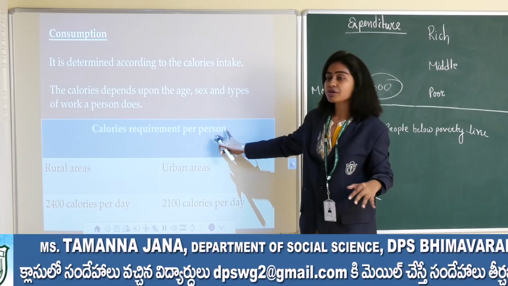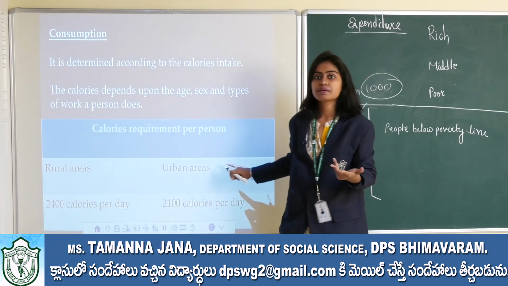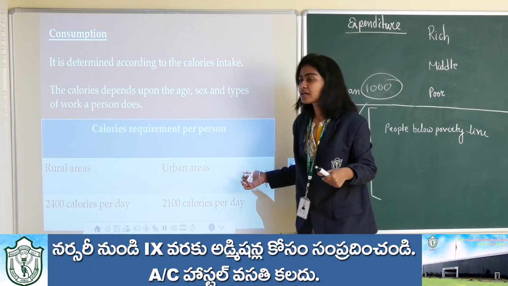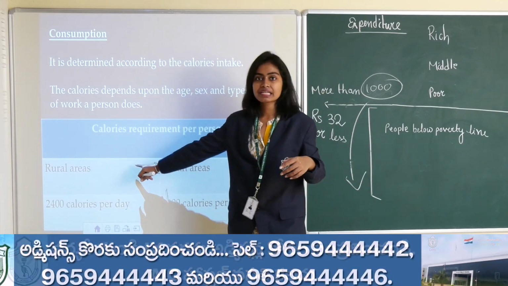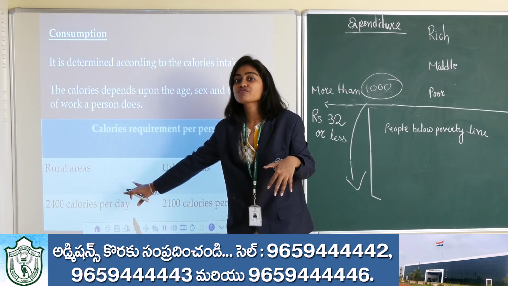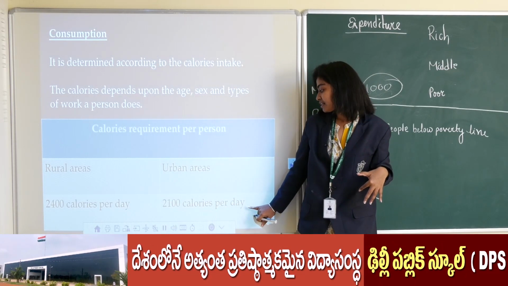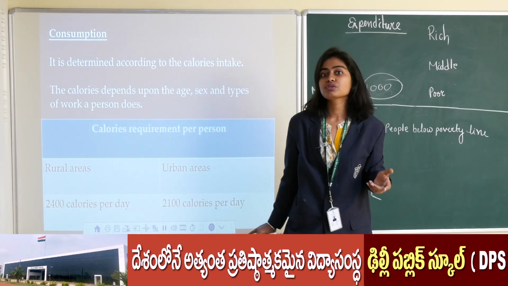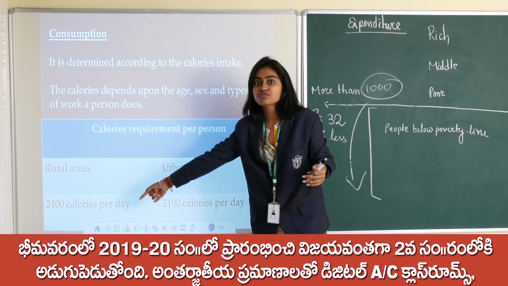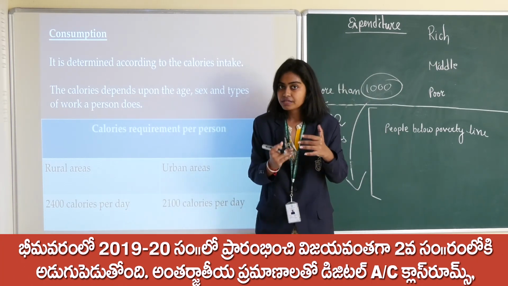Calorie requirement per person. Rural areas means villages, urban areas means cities or towns. So Bhimavaram is a town, right? Or you can say an urban area. In rural areas it is expected that your calorie intake should be 2400 per day, and in urban areas it should be 2100 calories per day. Now you must be wondering why there is a difference in the calories, why in rural areas it is 2400 and in urban areas it is 2100.